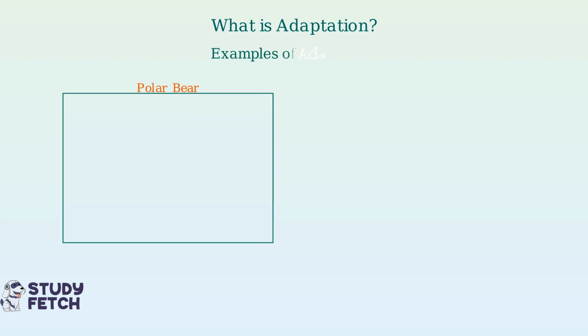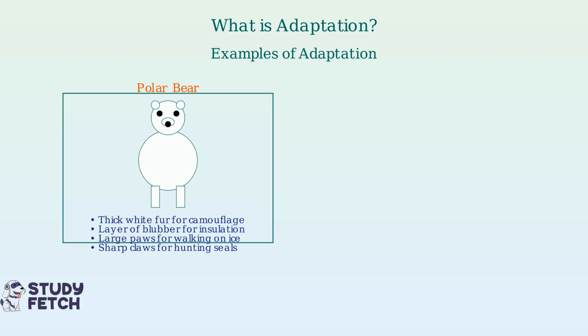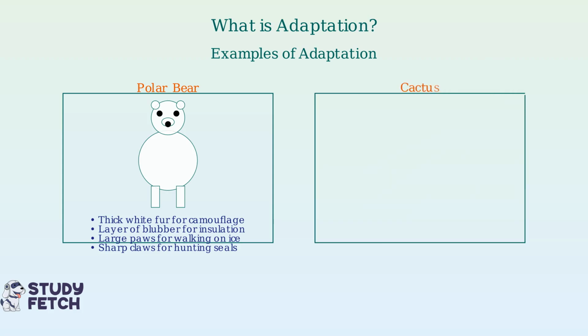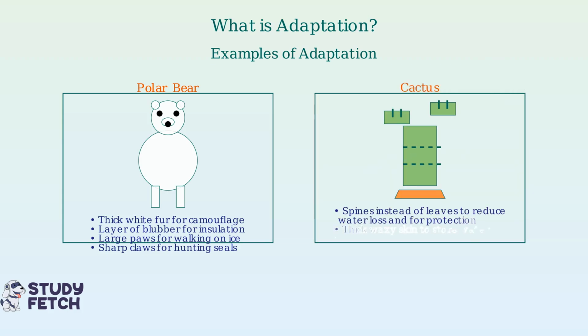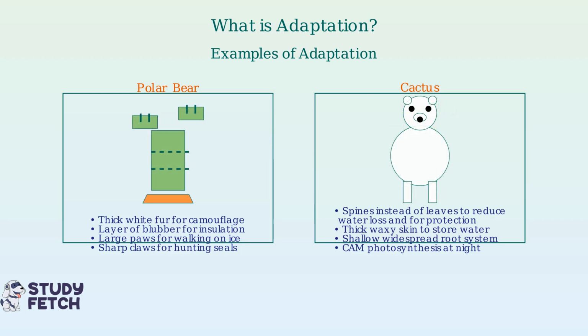Polar bears have evolved numerous adaptations for Arctic environments, including thick white fur for camouflage and insulation, and large paws for walking on ice. Similarly, cacti have adaptations for desert conditions, such as spines to reduce water loss and deter predators, thick skin to store water, and specialized photosynthesis. These adaptations developed over thousands of generations as natural selection favored individuals with traits that enhanced survival in their specific